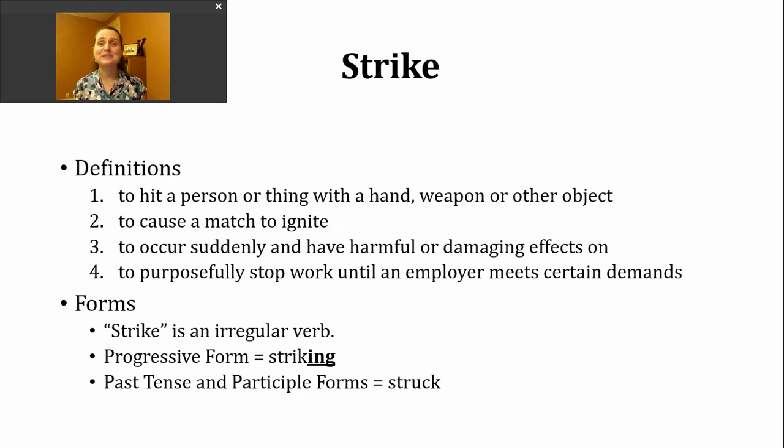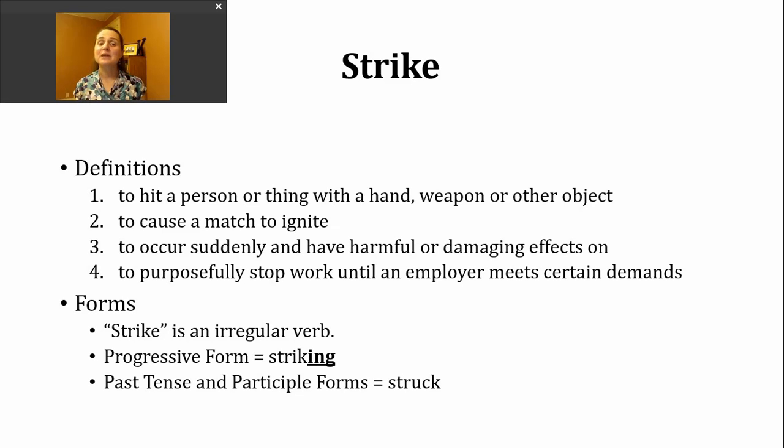A fourth way to use this verb strike is to mean to purposely stop work until an employer meets certain demands. I want to note that there are actually many more definitions for this verb strike than just the ones I've identified here. I tried to pick out some of the more common ones I think you might either see when you're reading or hear as you're listening to other people speak. We'll talk about a few more meanings for this verb when we look at phrasal verbs in just a minute.